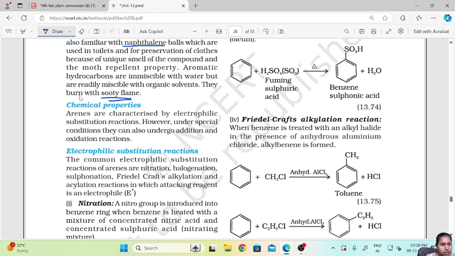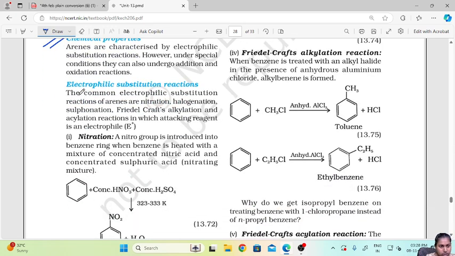Now, chemical properties. Arenes are characterized by electrophilic substitution reactions. However, under special conditions, they can also undergo addition and oxidation reactions. The common electrophilic substitution reactions of arenes are nitration, halogenation, sulfonation, Friedel-Crafts alkylation and acylation reactions, in which the attacking reagent is an electrophile.